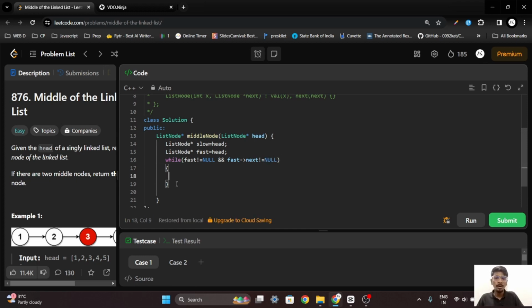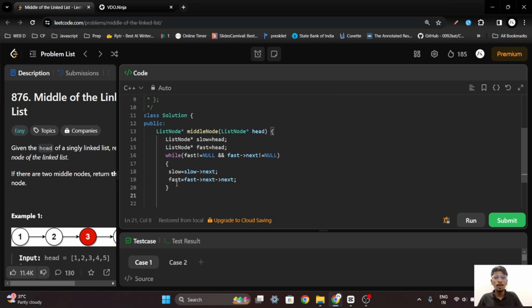Now we'll move our slow pointer by one node and our fast pointer by two nodes, so slow equals slow.next and fast equals fast.next.next. Now, when we stop iterating over our linked list, our slow pointer will be pointing to the middle of the linked list. So we'll simply return our slow as the middle of the linked list.